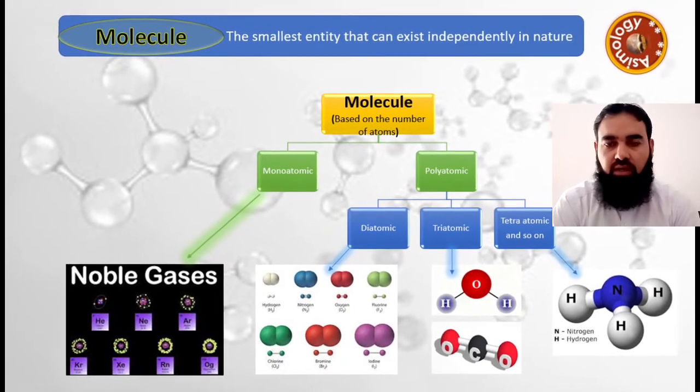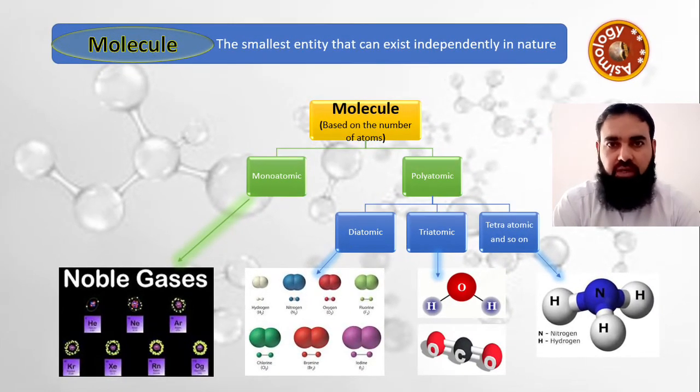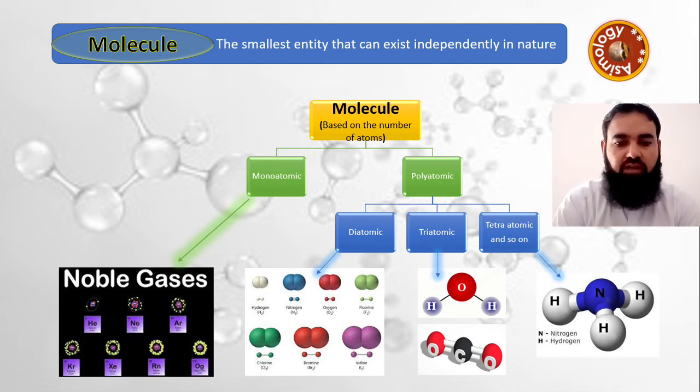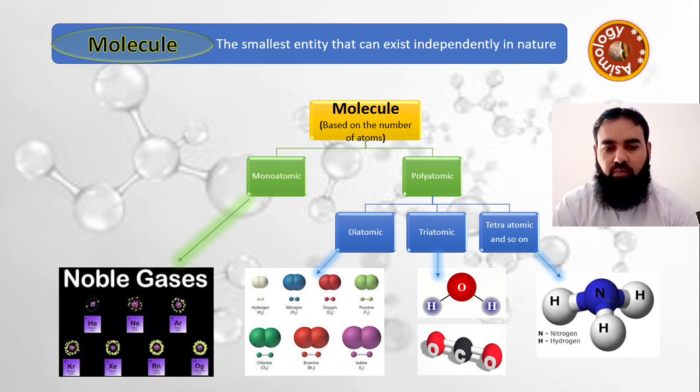They do not make any sort of chemical bond with other atoms of itself or different other elements. So atoms that are capable of independent existence, we call them monoatomic molecules. And molecules made up of more than one atom are called polyatomic molecules. So on the basis of number of atoms, if there are two atoms in the molecule, we call them diatomic molecule. Di means two.